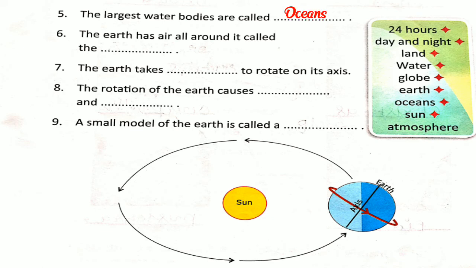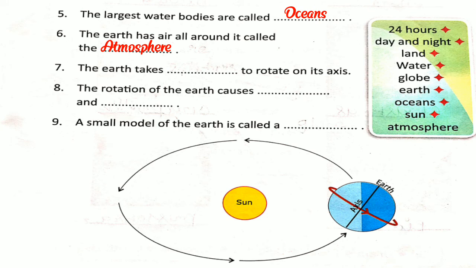Then number 6: the Earth has air all around, and it is called the atmosphere. Okay, very good.